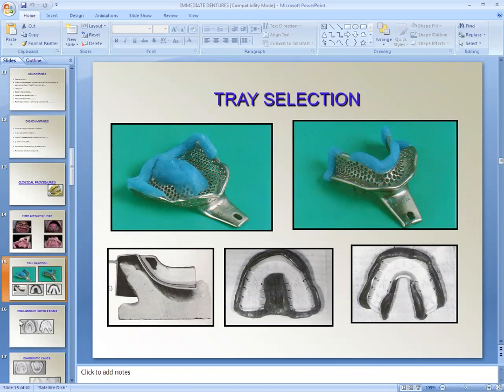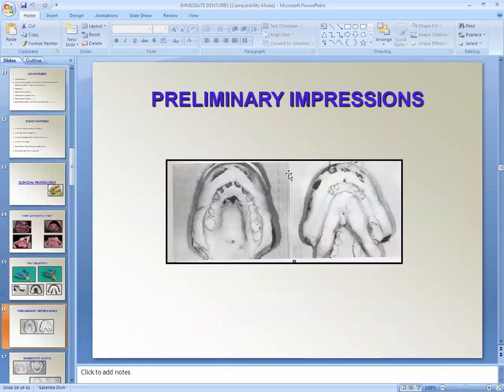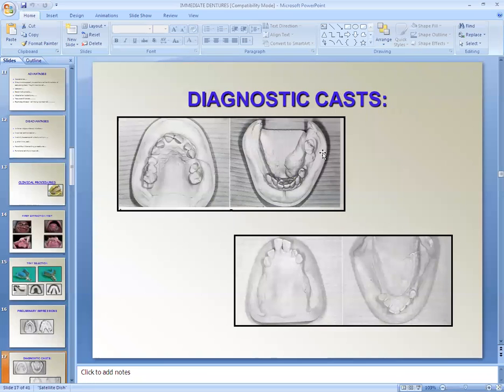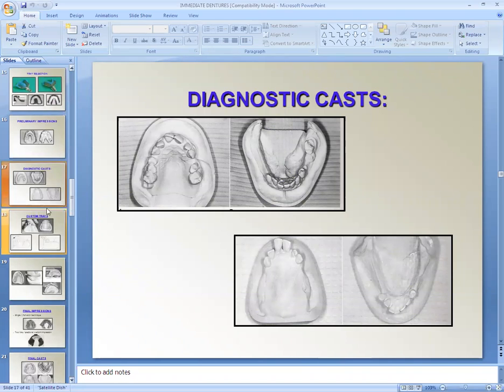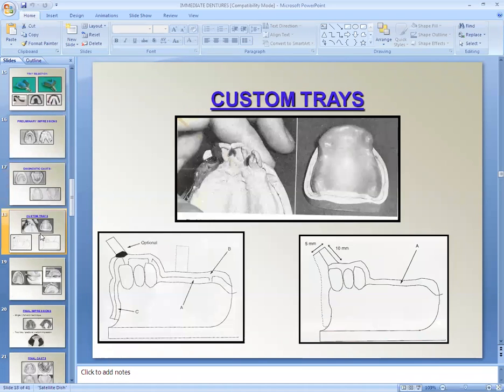After modifying the tray, the impression is recorded. Here you can see the nice primary impression. After making the primary impression, they have poured the impression and made the cast. See, the cast is nicely trimmed. See, this is the plant area, everything. After fabrication of the diagnostic cast, custom trays are fabricated on both the casts.